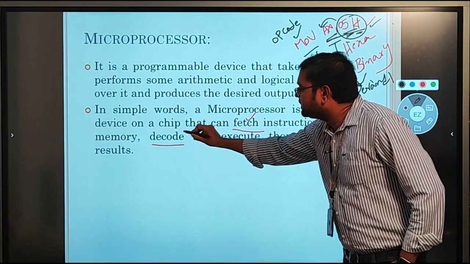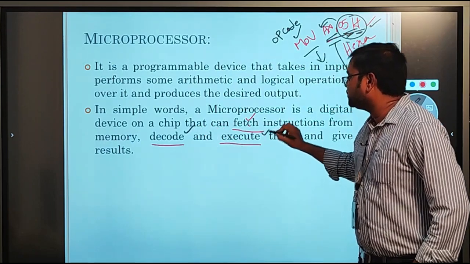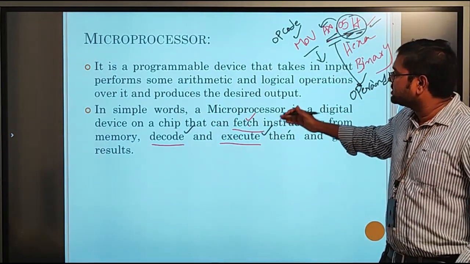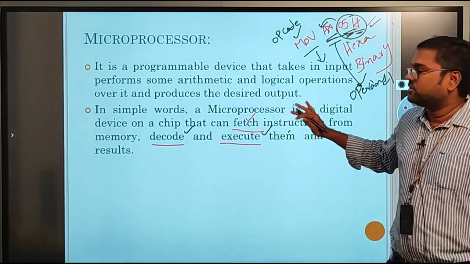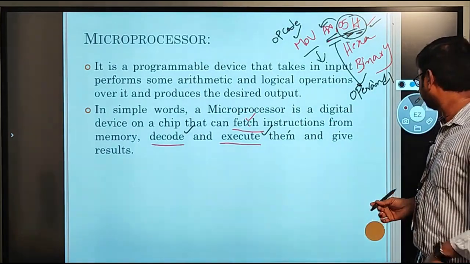After decoding the instruction, the third step is the execution. Simply, the processor can run this program and finally it gives the result as per our requirement. So this is about the working of the microprocessor.